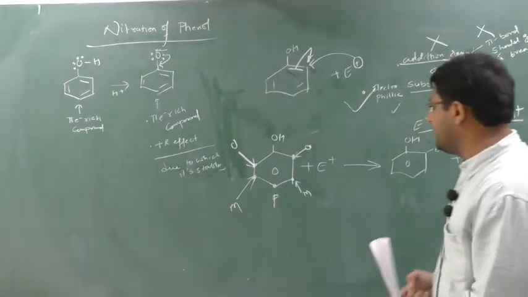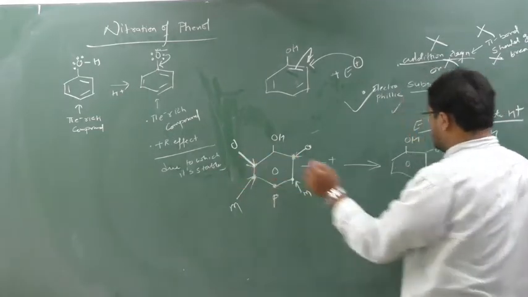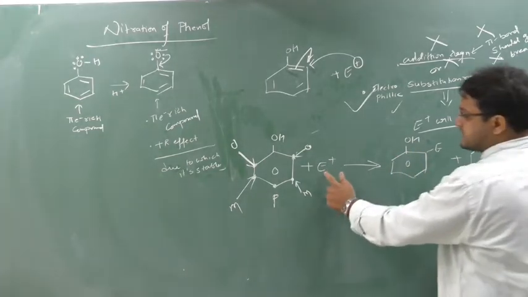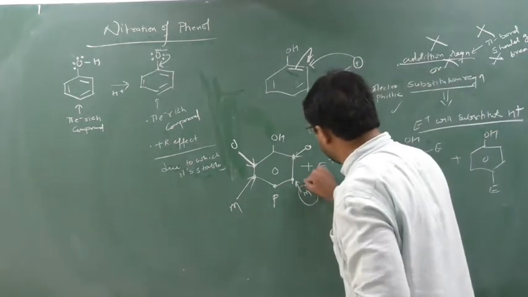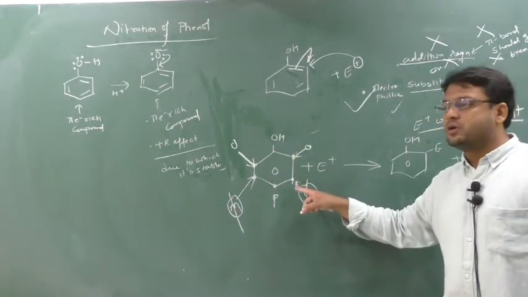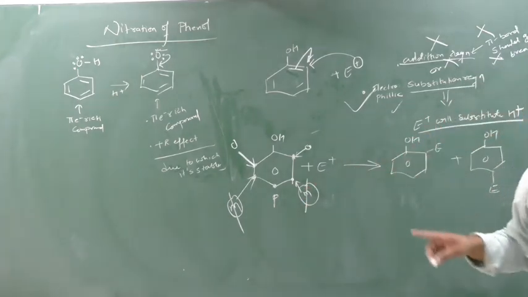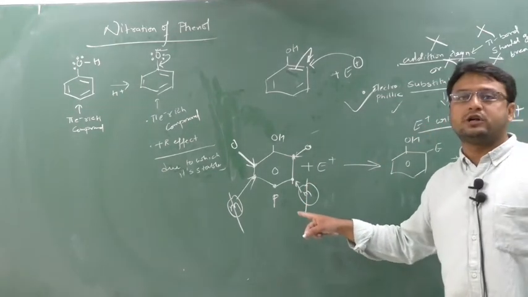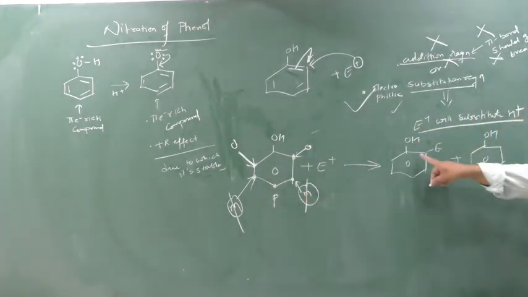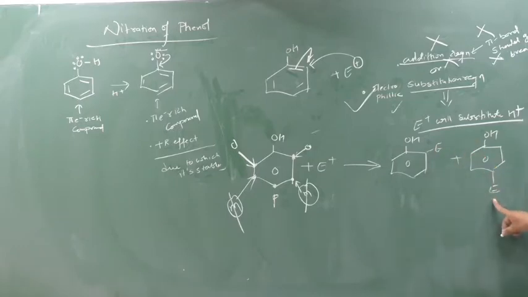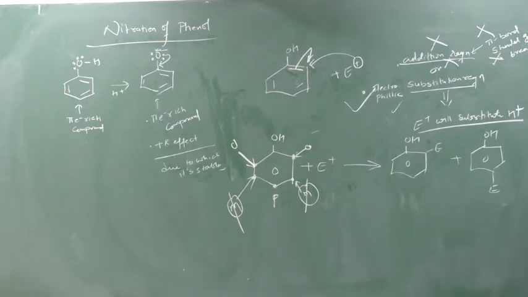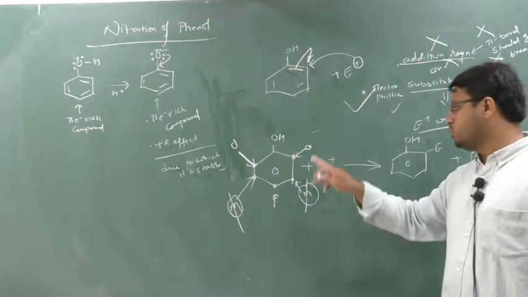Now I have told you the positions. So this position is also known as ortho. So either E will attach here or E will attach here, one and the same. Both positions are ortho. But E plus can never attach on meta. Why can it not attach on meta? The resonance structure of the phenoxide ion tells us that the minus charge is not seen on the meta position, hence the electrophilic substitution reaction will not take place on meta position. Either it will take place on ortho position or on para position. That's why I will get either the ortho or the para product on electrophilic substitution reaction of phenol. Clear? Understood the position, why not on meta, why on ortho and para only.